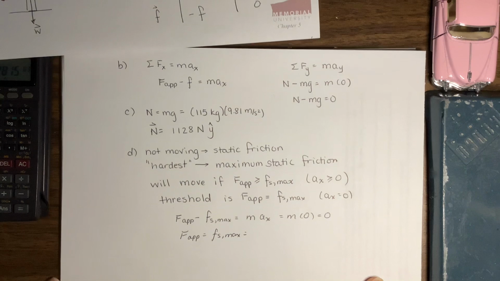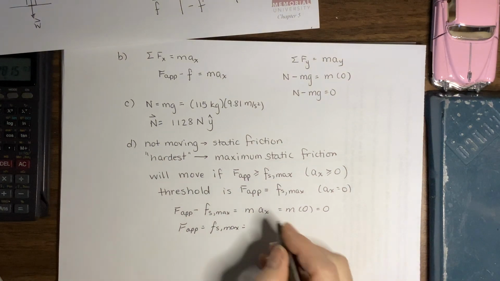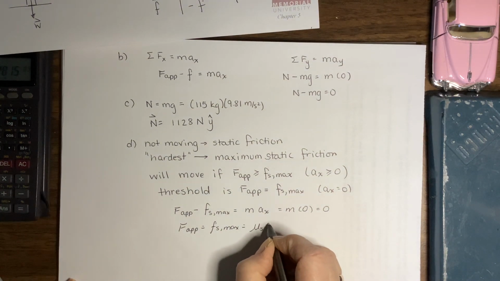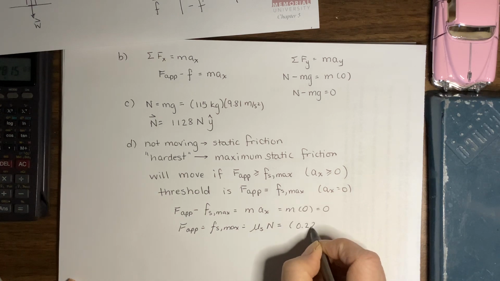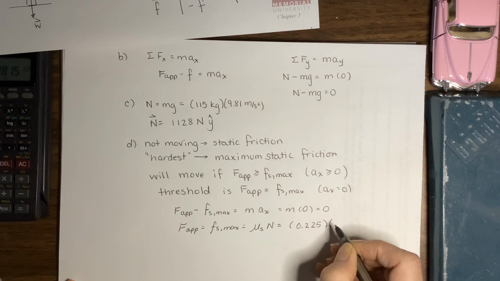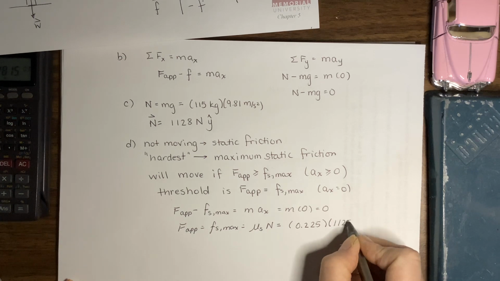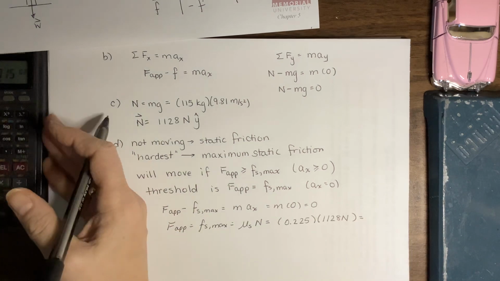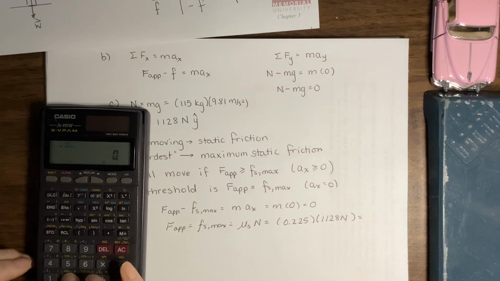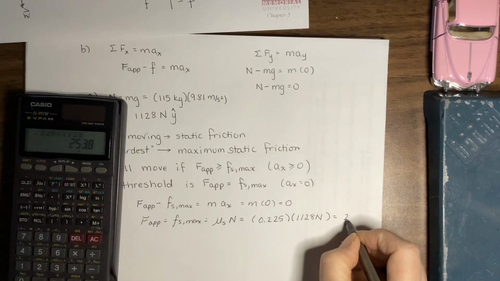We can find the maximum static friction by multiplying the coefficient of static friction with the normal force. Coefficient of static friction was 0.225. Magnitude of the normal was 1128 newtons. So the magnitude of our pushing force then is 0.225 times 1128, 254 newtons.